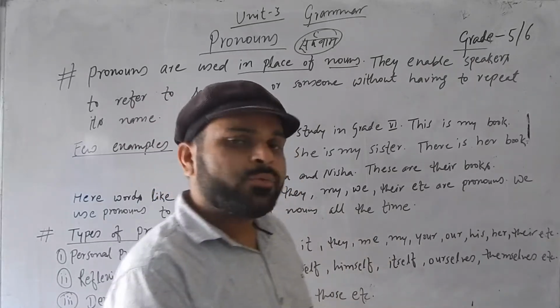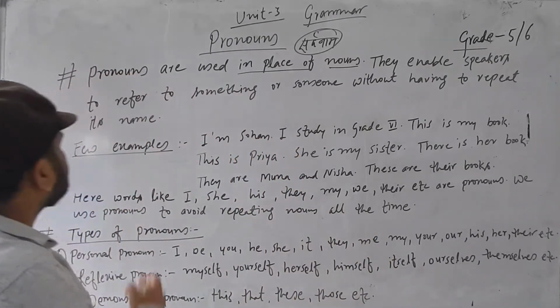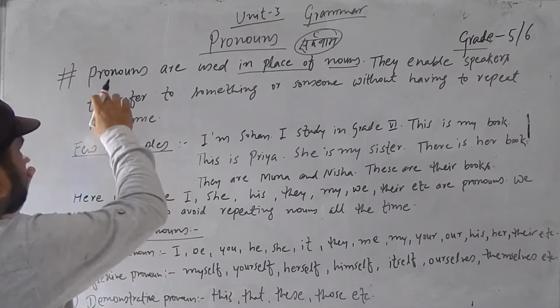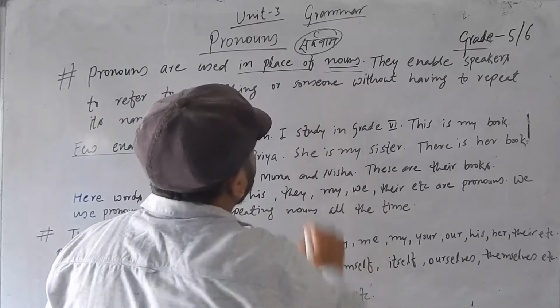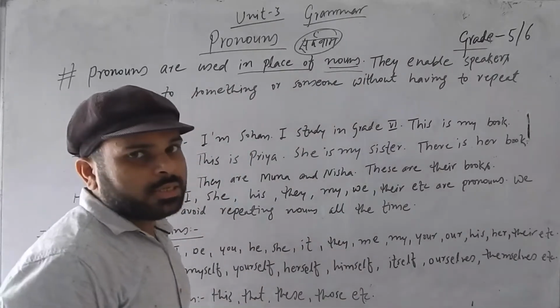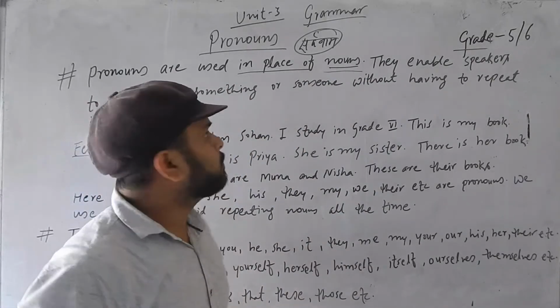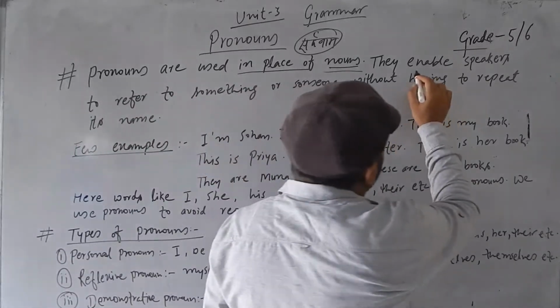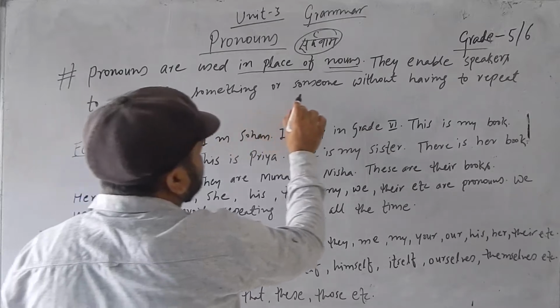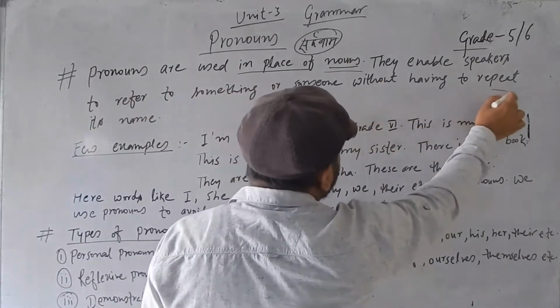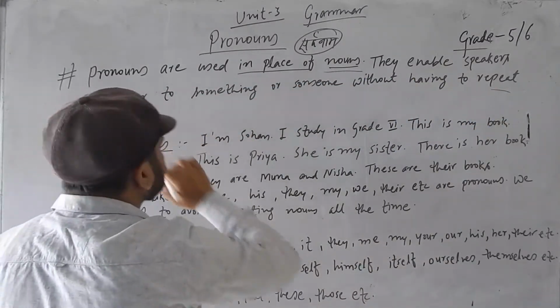To see how it is used. Simply, we see that pronouns are used in place of nouns. Noun को सट्टामा के गरिन्छ त प्रयोग गरिन्छ. They enable speakers to refer to something or someone without having to repeat its name.